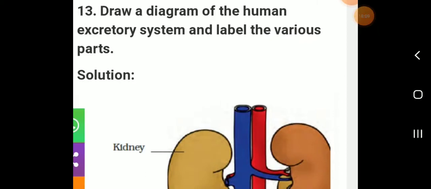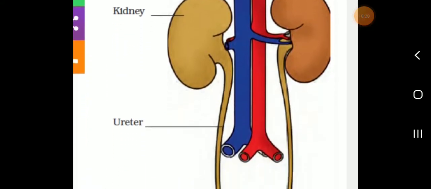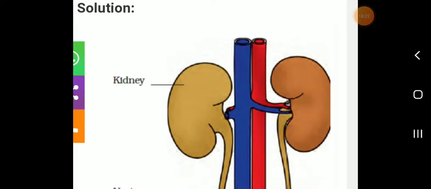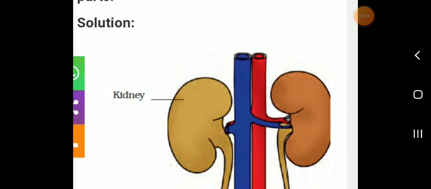Then next, 5 more questions also. Describe the structure of the heart. Then describe the structure of the human excretory system. Last class I will give the answers. So 5 more questions are available in this chapter. Then 1 more question: describe the structure of the human kidney.